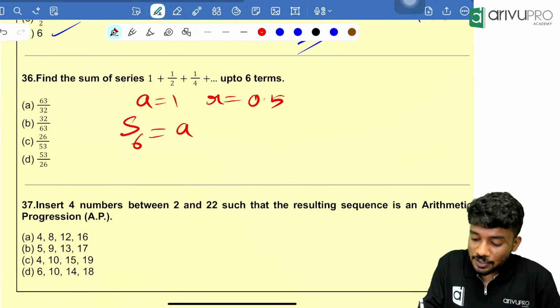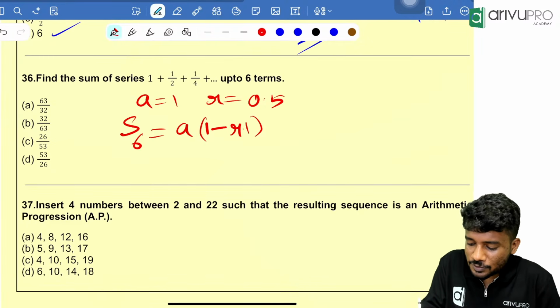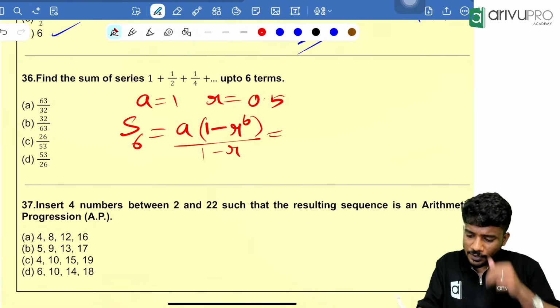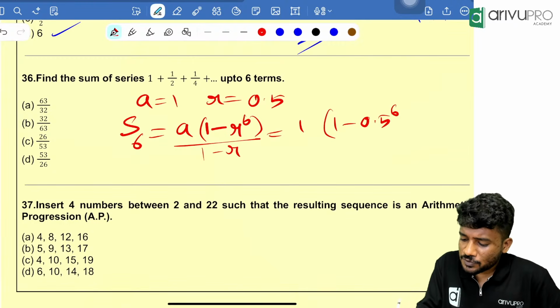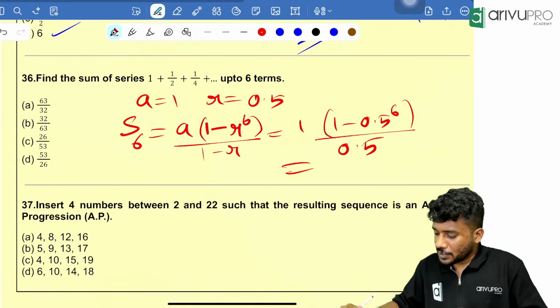A into 1 minus R raised to 6, divided by 1 minus R, since here R is less than 1. Take your calculator. A is 1, so 1 into 1 minus 0.5 raised to 6, divided by 0.5. So take your calculator. 0.5 raised to 6 is how much?